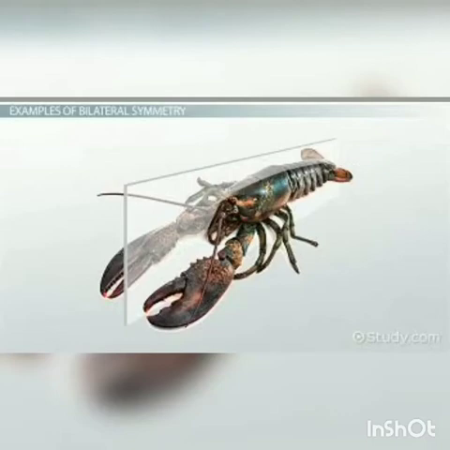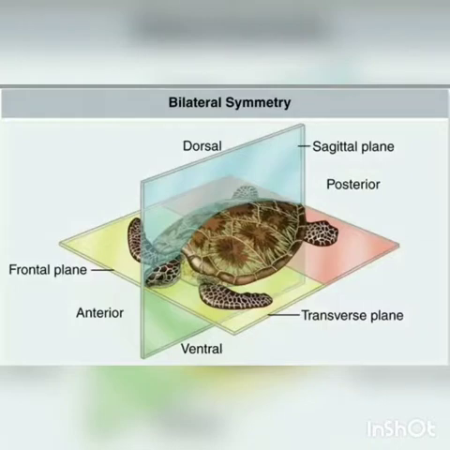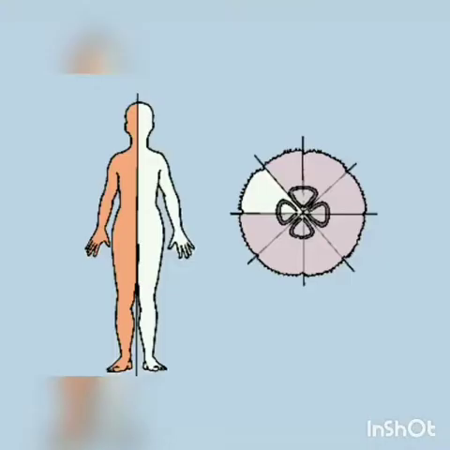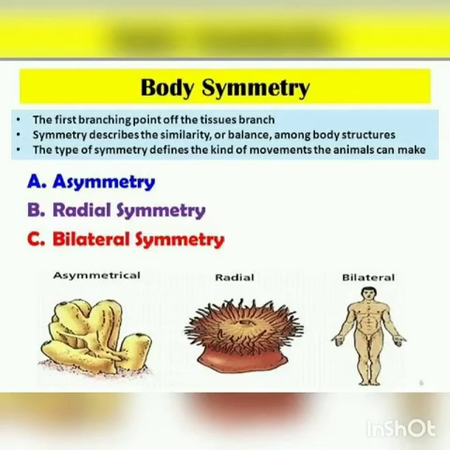Animals that have dorsal and ventral sides, anterior and posterior ends, and right and left sides are bilaterally symmetrical and exhibit cephalization. What is cephalization? Cephalization means the forming of a head in which the sensory and brain structures are concentrated at the anterior part of the animal. You can see the head having the brain and the sensory structures. So this is about bilateral symmetry. So there are 3 types of symmetry: asymmetrical, radially symmetrical and bilaterally symmetrical.